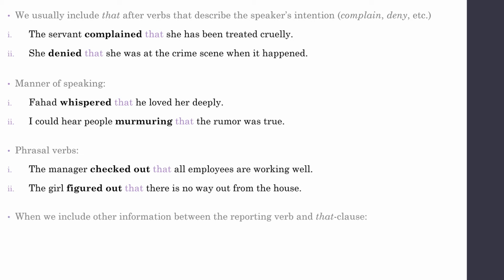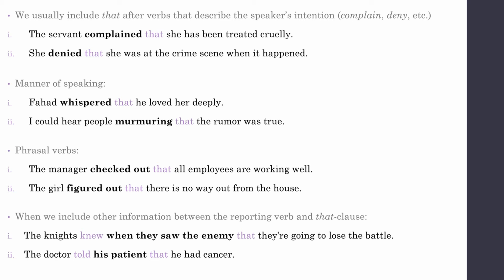The last one is when we include other information between the reporting verb and that clause. For example, the knights knew when they saw the enemy that they were going to lose the battle. The other information used here is when they saw the enemy. So it is between the reporting verb knew and that clause. Second example, the doctor told his patient that he had cancer. Okay, the other information here is his patient.